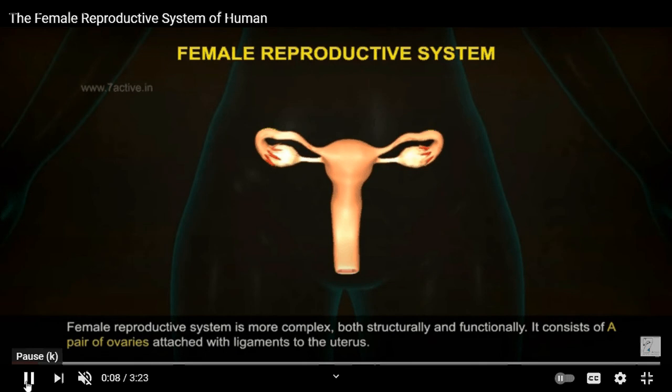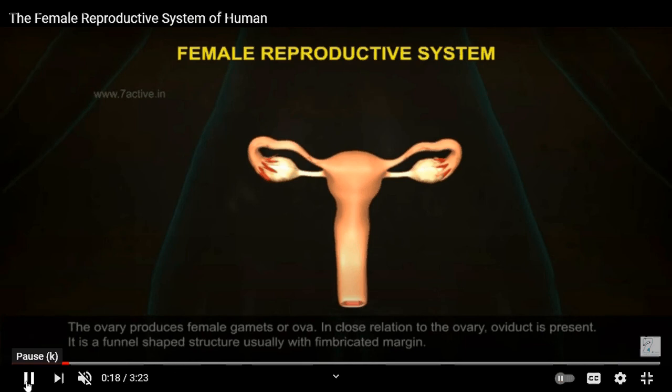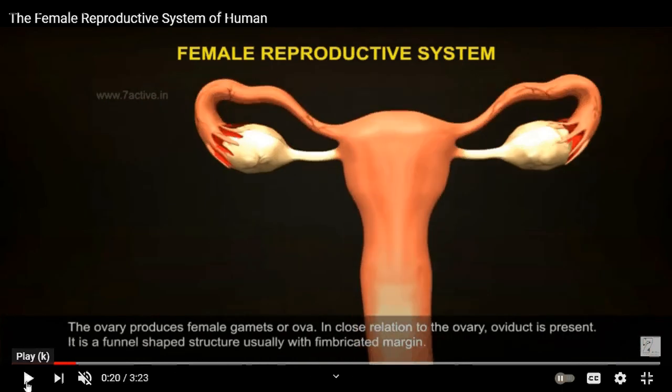Now you can see over here, these are the pair of ovaries. The ovary produces female gametes or the ova, and in close relation to the ovary, the oviduct is present. It is a funnel shaped structure. This oviduct is a fallopian tube.